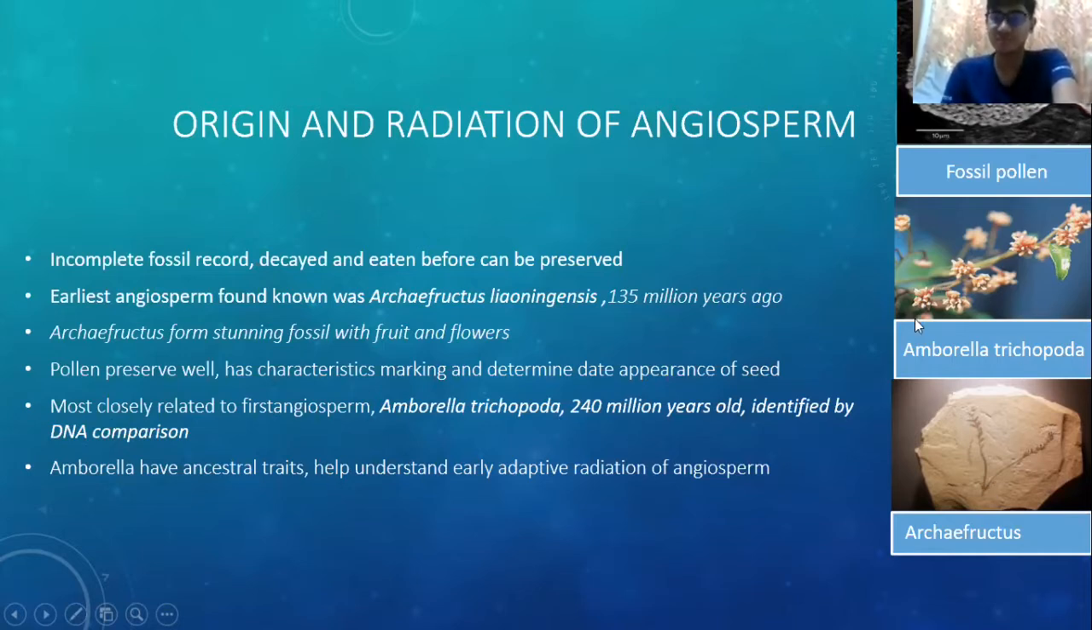Amborella trichopoda helps the botanists to understand the early adaptive radiation of angiosperms, because when we look at Amborella trichopoda, we can see that it has a flower. It means that the early angiosperm had flowers. In Amborella trichopoda, the sepals and petals are combined, forming sepals.